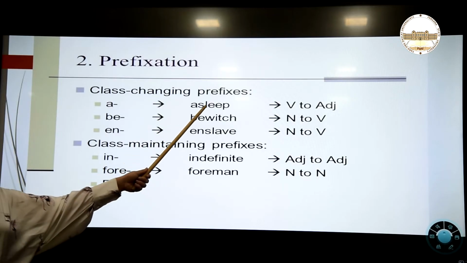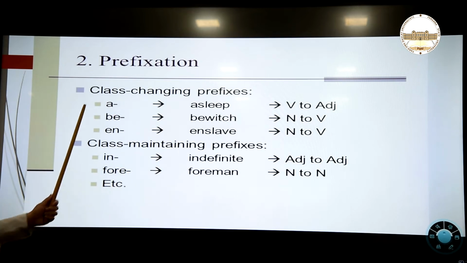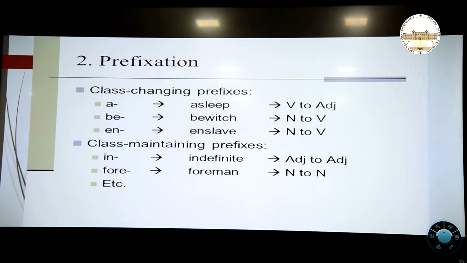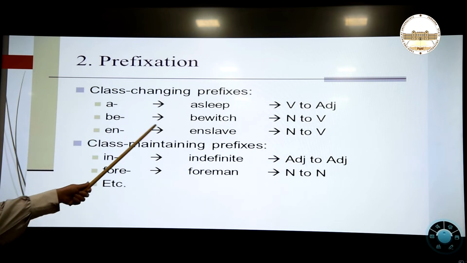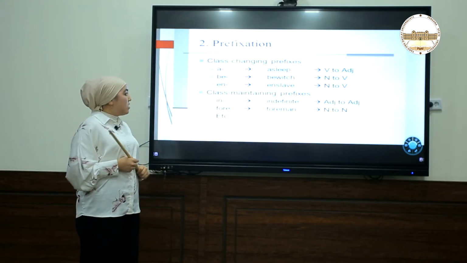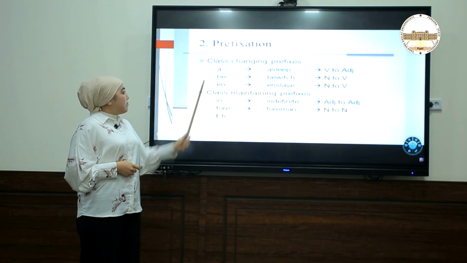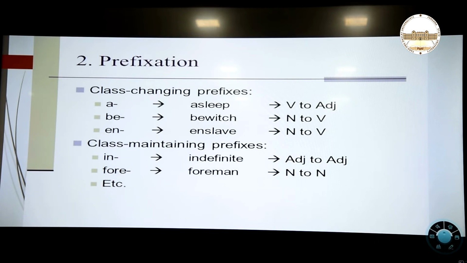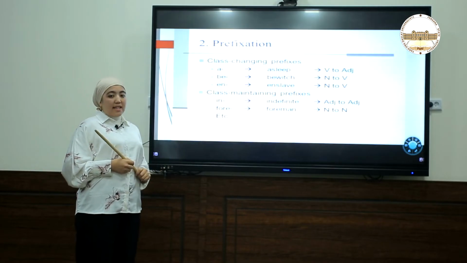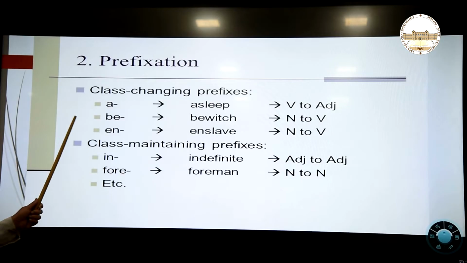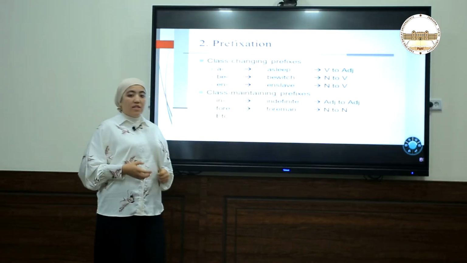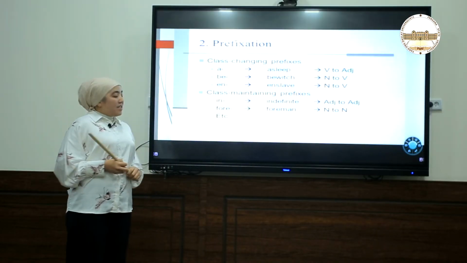For example, sleep. Actually, sleep is a verb, but if we add the prefix a, it will become an adjective, asleep. The student is asleep during the lesson. And the next one is bewitch, which actually is a noun, witch, but with the help of the prefix be, we are creating another type of verb. And enslave. Slave is a noun, and with the help of the prefix en, we are creating a verb here. You see here the class changing. It means the part of speech can be changed here from verb to adjective, from noun to verb, and from noun again to verb.